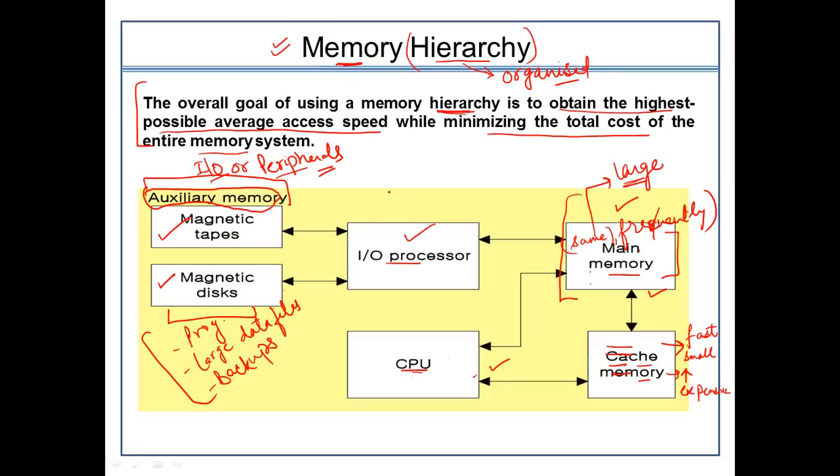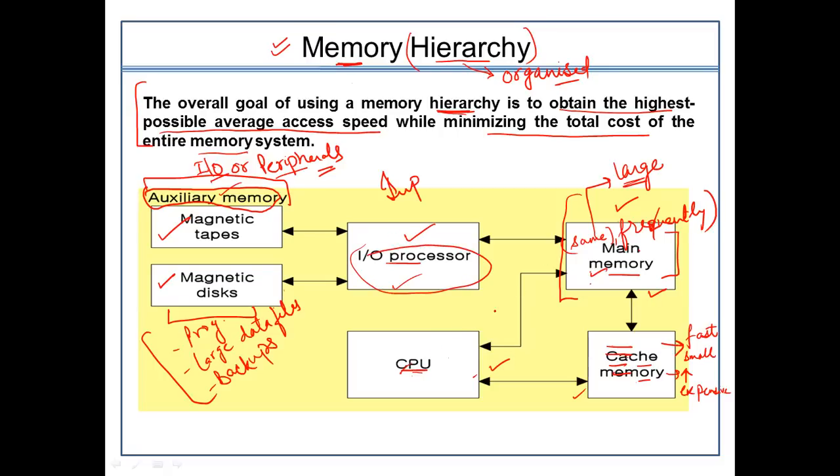So if it is asked what the memory hierarchy is, then this diagram plays a very important role: the memory hierarchy consists of auxiliary memory, main memory, cache memory, CPU and IOP. In order for the auxiliary memory to talk to the main memory, we need the IO processor.